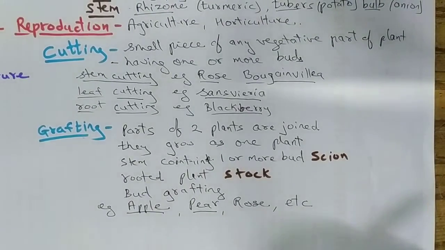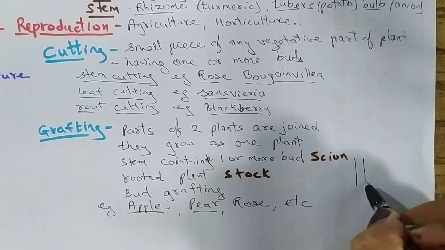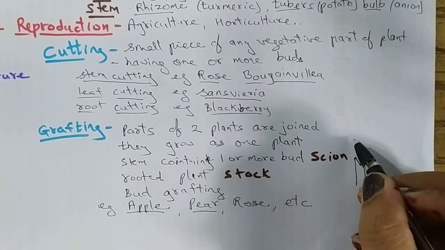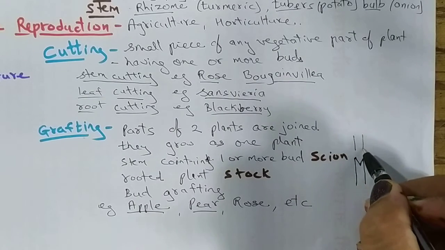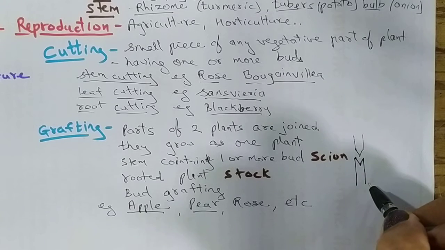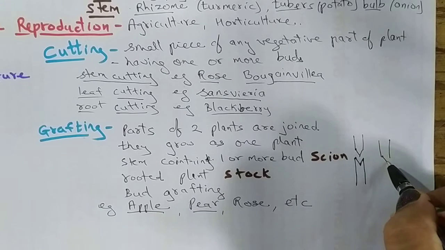In case of grafting, when you take two plants, the lower plant, we have to give a cut in this way, and the upper part should be given the cut in such a way that they both fit in one another. When they are joined together, they should fit properly.